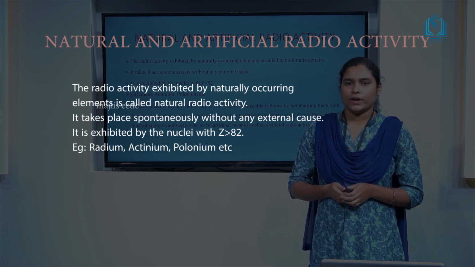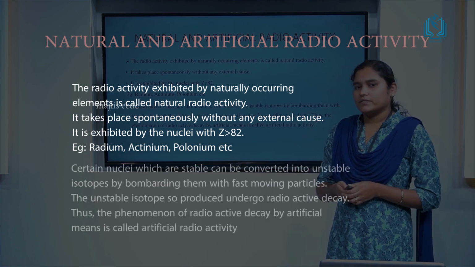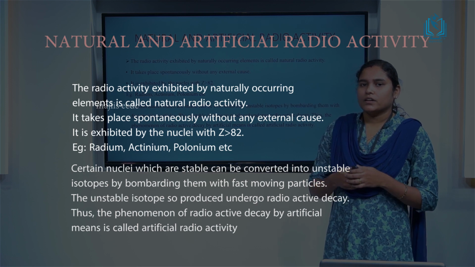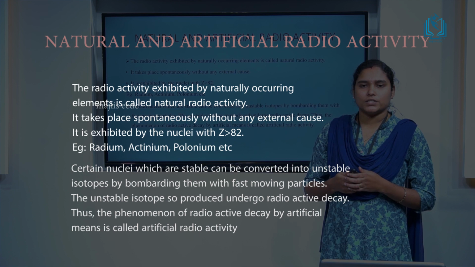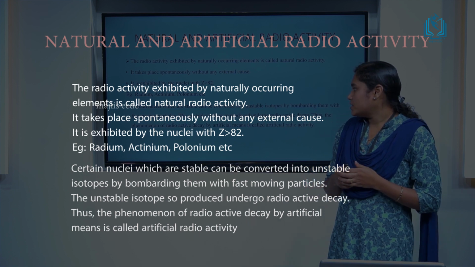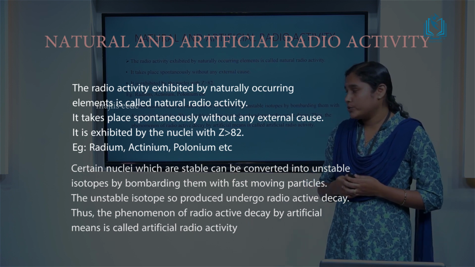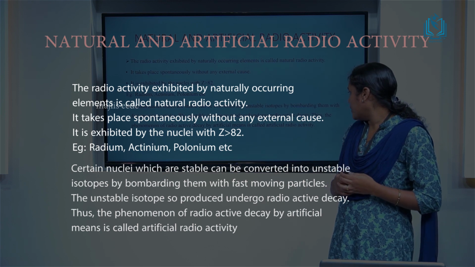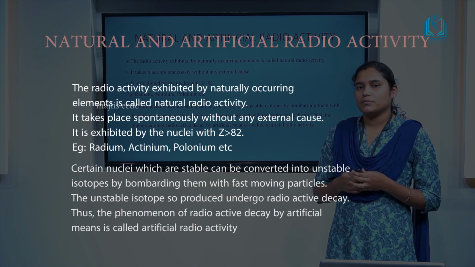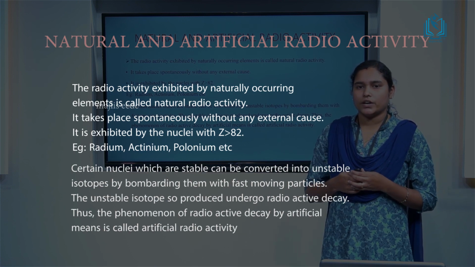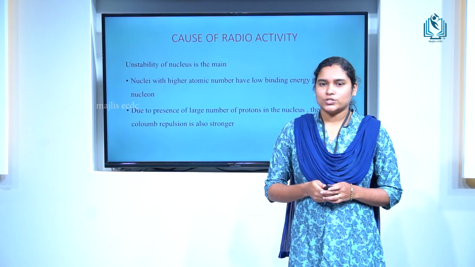Then artificial radioactivity. Certain nuclei which are stable can be converted into unstable isotopes by bombarding them with fast moving particles. The unstable isotopes so produced undergo radioactive decay. Thus the phenomenon of radioactive decay by artificial means is called artificial radioactivity.